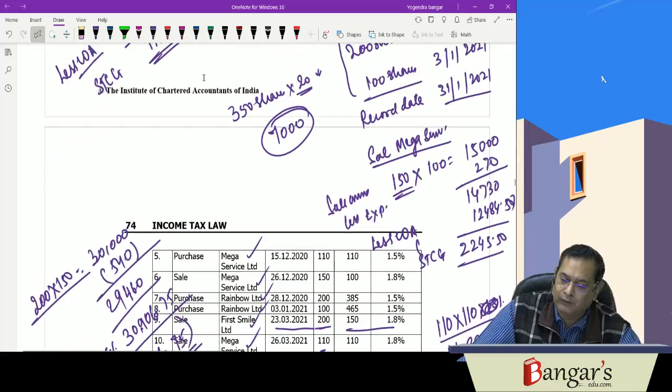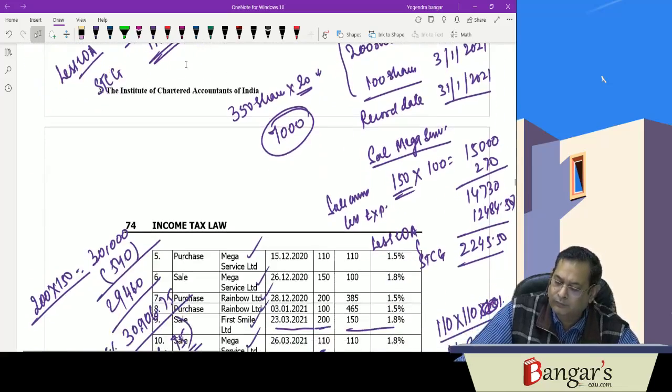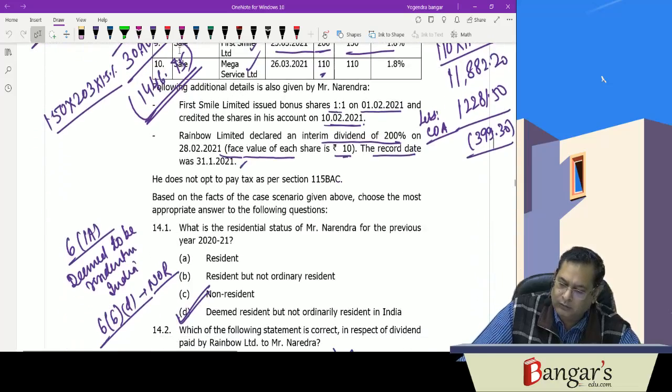So when we compute the capital gains: 11,310.50 plus 2,245.50 minus 1,446.75 minus 399.30. The answer is 11,709.95, roundabout 11,710 rupees.